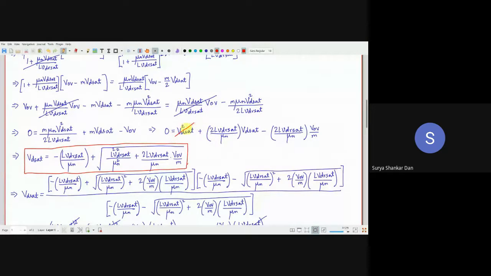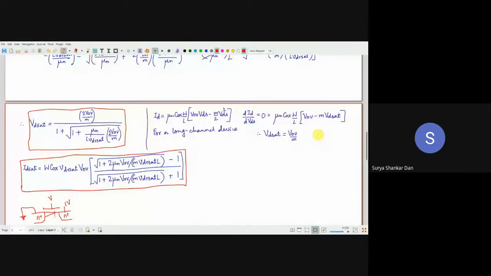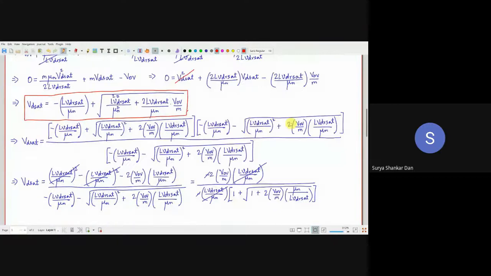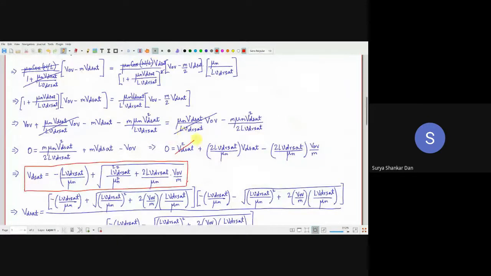So if this term doesn't appear, V_Dsat square doesn't appear, then what you will observe is 2 L V_DR sat by mu n. So basically V_Dsat will be equal to simply V_OV by m. That's exactly what we got previously for the long channel device. So for a nanoscale, submicron device, this V_Dsat square is creating all the problem.